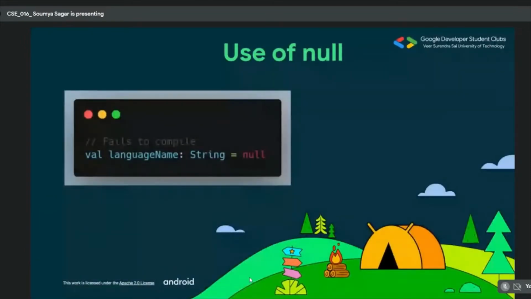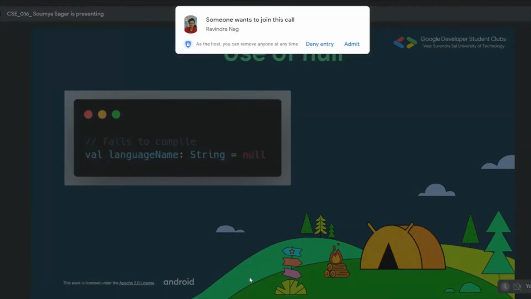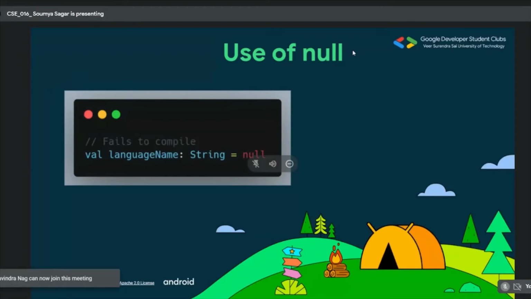Null is basically not a type of variable, but you can think of it like nobody. Null refers to the concept of nothingness or void in programming languages. Here, as you can see, val languageName, which is a string type, is assigned null. That means that initially the languageName container is absolutely empty. And empty does not mean it is like double quotation marks. It is absolutely empty, like nothing is present in it.